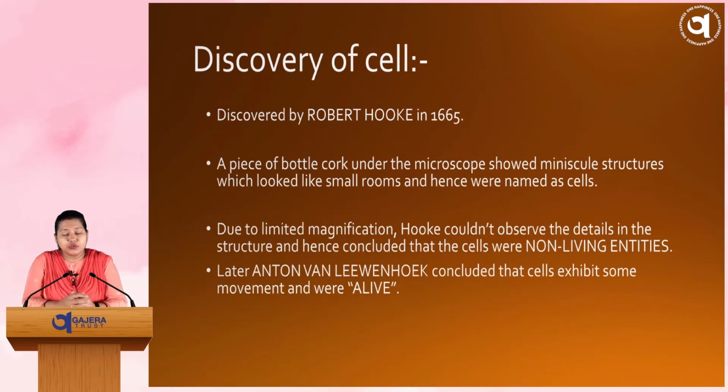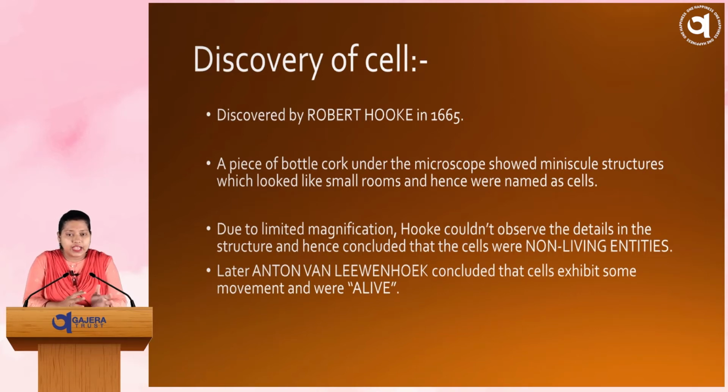Now, coming to the next topic, that is the discovery of the cell. The first cell was discovered by one of the greatest scientists, Robert Hooke, in 1665. He took a piece of bottle cork under the microscope and showed minuscule structures which look like small rooms or small chambers, and hence they were named cells.